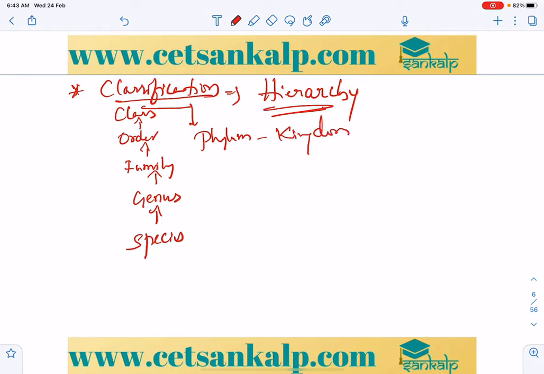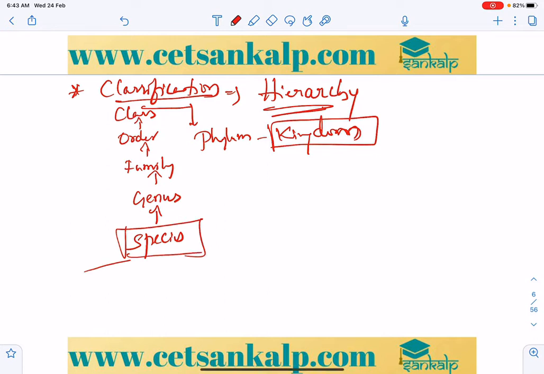So kingdom is the highest rank in the hierarchy, and species is the lowest rank. This arrangement of categories, one above the other, in a series, is what we call hierarchy.